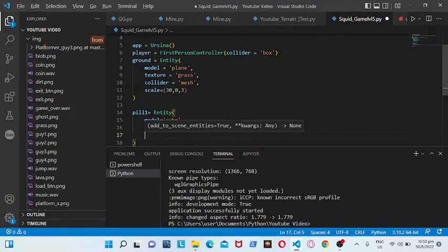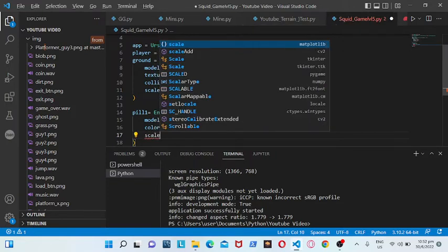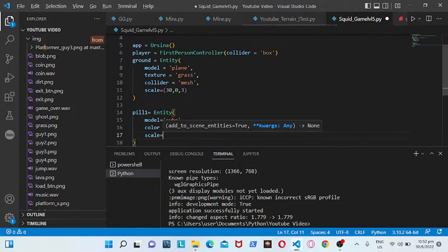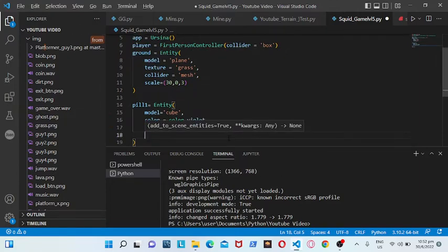Then we have a scale. So the scale should be equal to 0.4, then 0.1, and finally 53. Okay, the z.